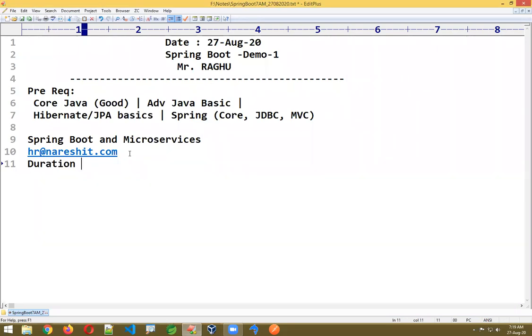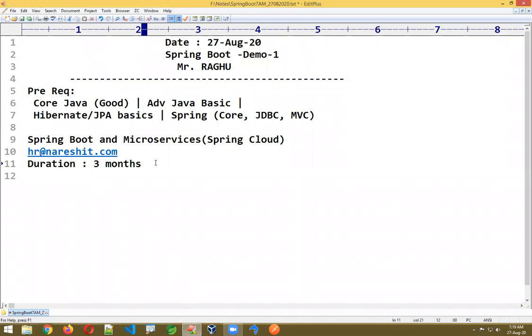The duration is a 3 months course. As per the content I'm going to take here, the duration will be 3 months. Microservices is nothing but Spring Cloud. This is what we are going to cover, Spring Cloud. We are going to cover both Boot and microservices, that's Spring Cloud. The duration is 3 months.